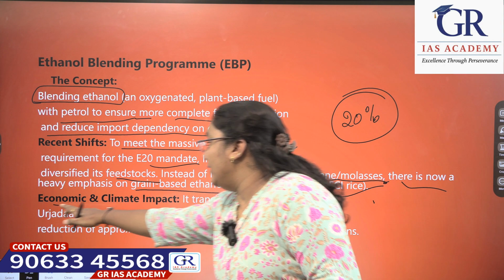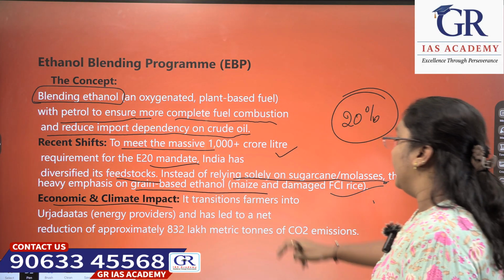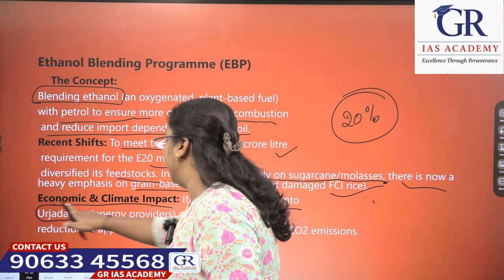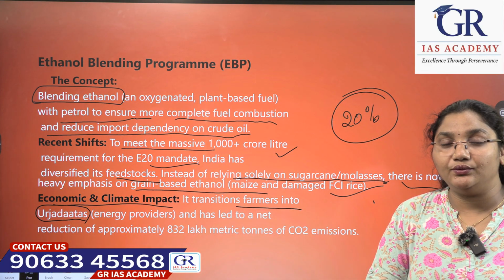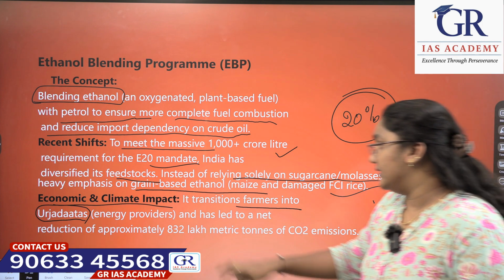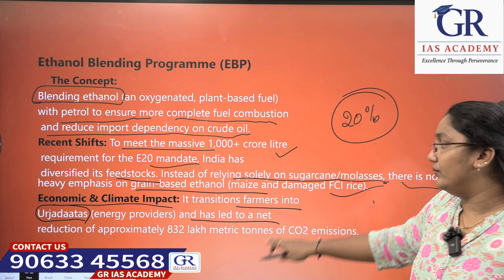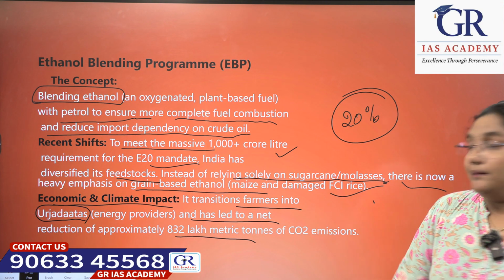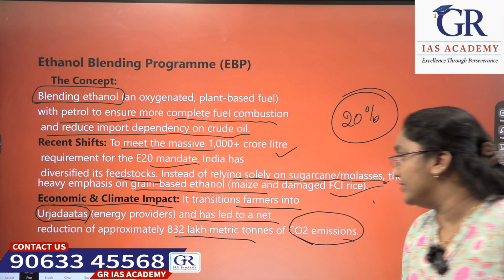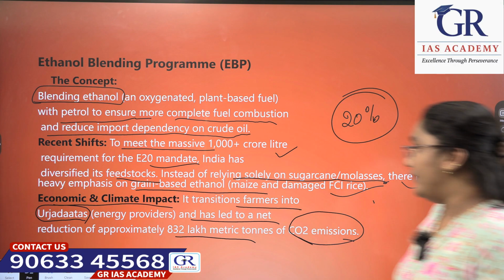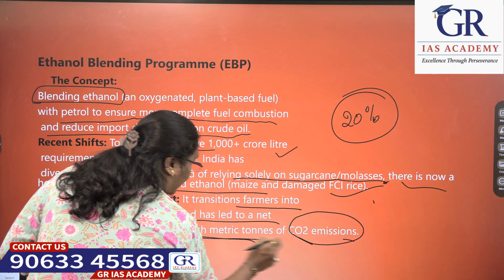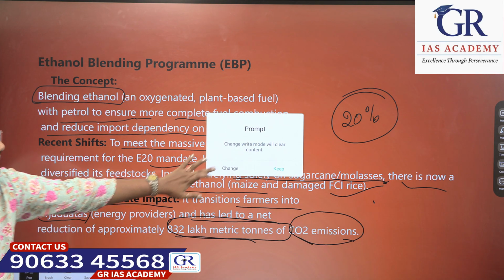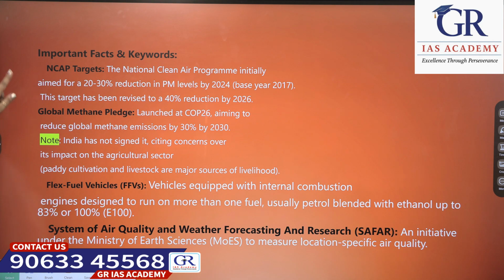Okay, now coming on to the economic and climate impact, it transitions farmers into urjadatas. Urjadatas means energy providers. The one who provides energy is called an urjadata, and this has led to a reduction of approximately how much? 832 lakh metric tons of carbon dioxide emissions. This is the economic and climatic impact of the ethanol blending program.